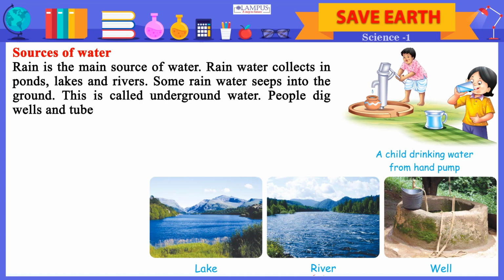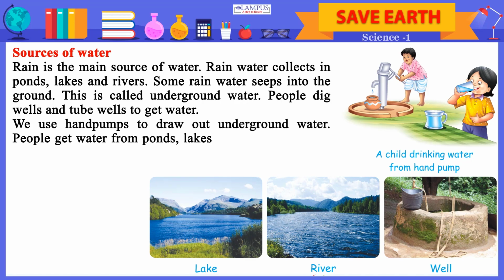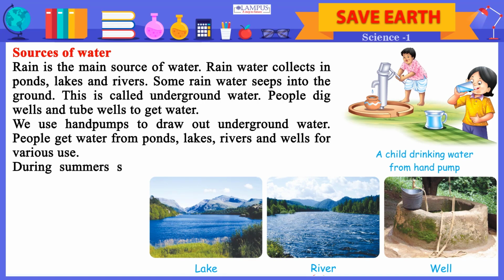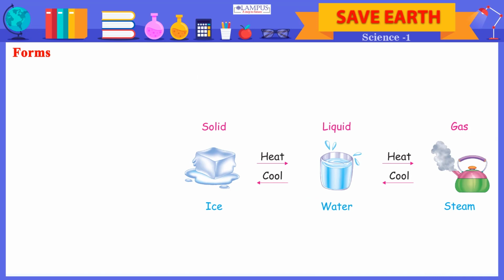People dig wells and tube wells to get water. We use hand pumps to draw out underground water. People get water from ponds, lakes, rivers and wells for various use. During summer, snow melts on high mountains and flows down in the rivers. A child drinking water from hand pump. Lake, river, well.